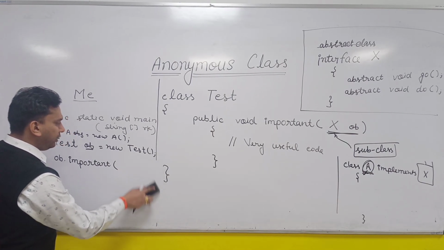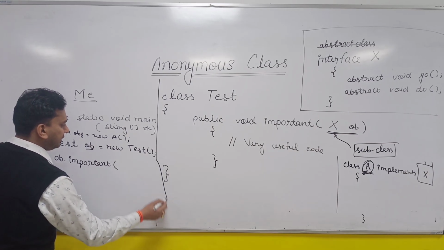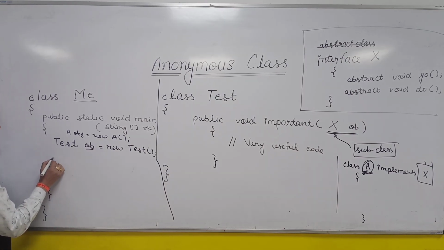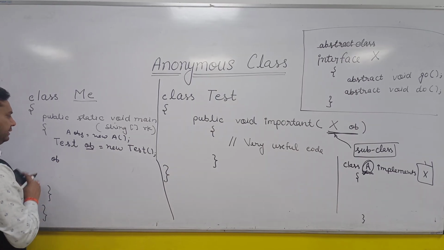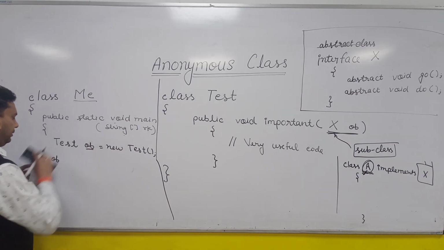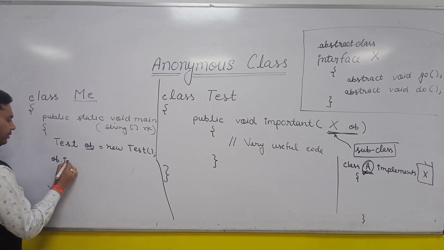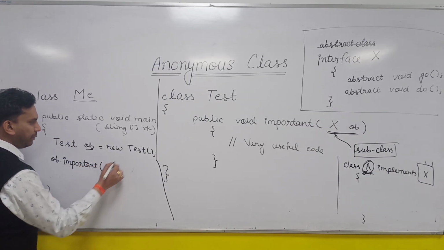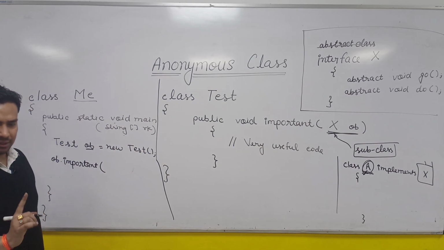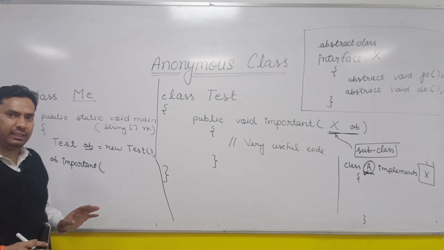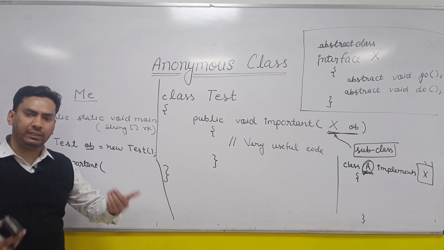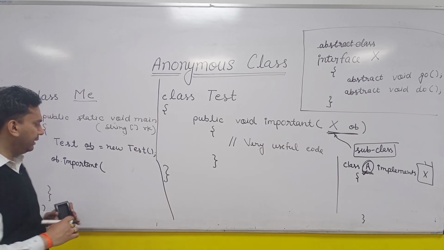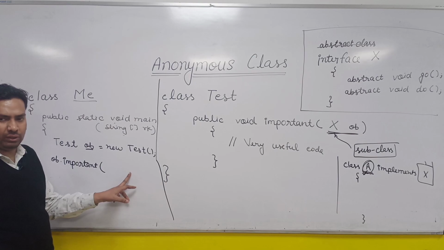So what is the anonymous class syntax? An anonymous class is simply saying that if you want to pass the object of any type which is uninstantiable, so you will say, let's say I want to call the important method, and here you have to pass the object of x. Right? So anonymous class is saying, okay, assume that the object of x can be created. Assume that the object of x can be created, so create its object here only.